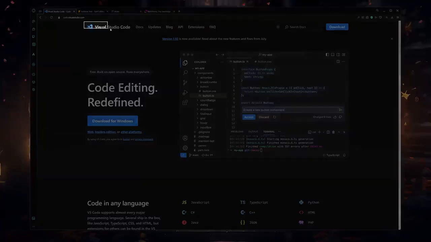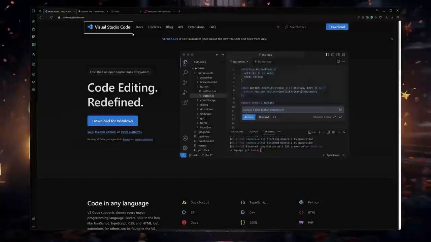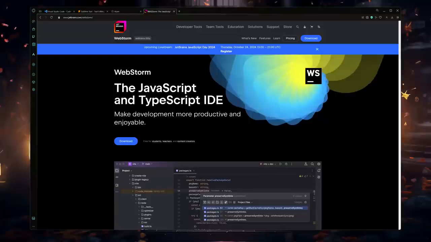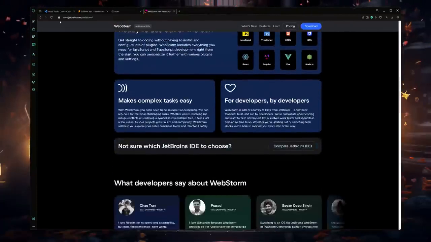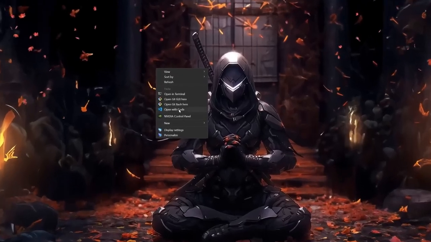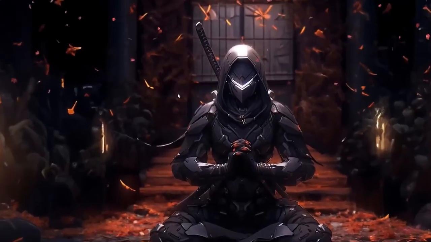In this course, we'll be using VS Code for writing our code. And you're more than welcome to use any text editor that you prefer. You can use Sublime Text, you can use JetBrains products, you can use anything that you prefer. But in my case, I'm going to be using VS Code for writing my code. Now to install React.js, first we will need to open our terminal.